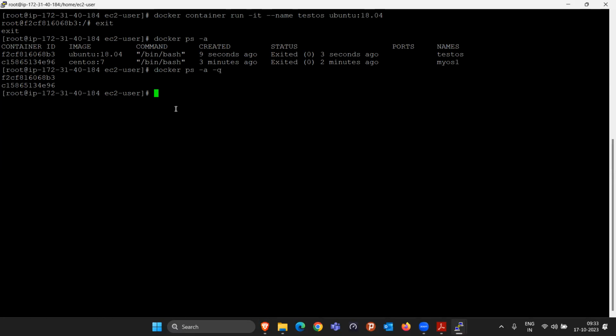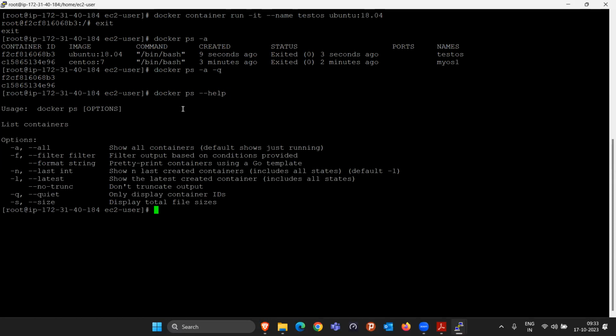If you want to list the name also, then I think you can check docker ps --help. Q is for quiet, only display the container ID. We don't have any tag for name; they did not mention it. You can clearly see Q is given for quiet, it will display only the container ID. They are not giving the name, you have to do it yourself.